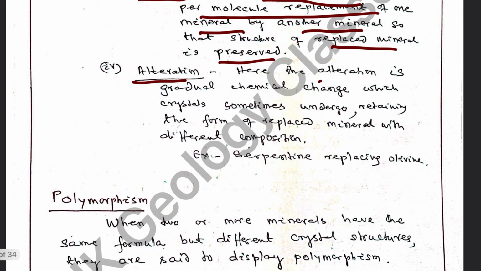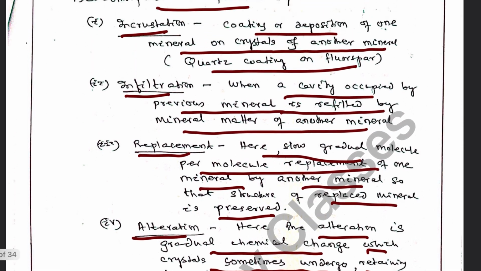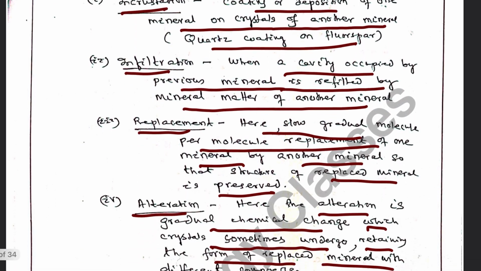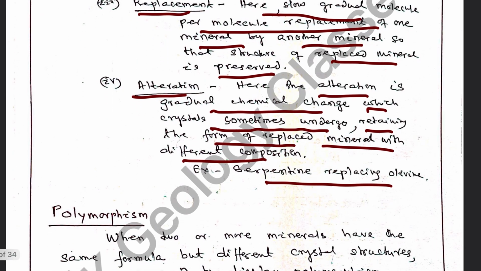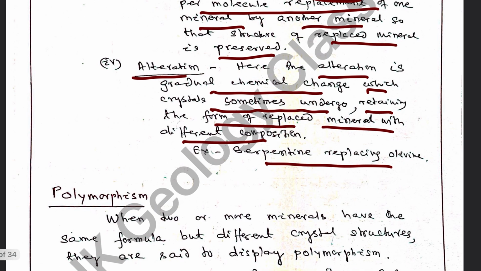Similarly, alteration is a gradual chemical change which crystals sometimes undergo, retaining the form of the original mineral with different composition, as we find serpentine replacing olivine. So olivine alters to serpentine. Alteration, replacement, infiltration, incrustation, these are the methods by which a mineral assumes the false shape of another mineral, and that's why it is said to display pseudomorphism.